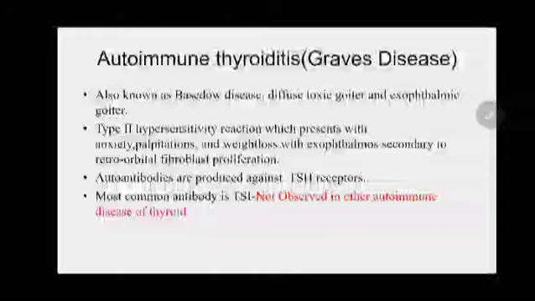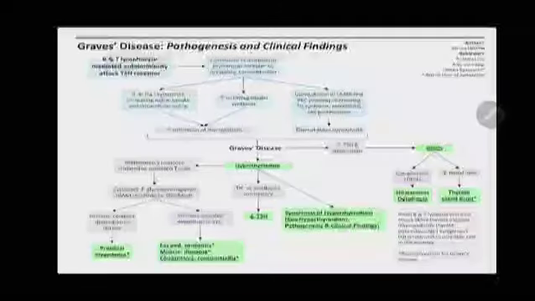So whenever thyroid stimulating immunoglobulins are produced, they stimulate the thyroid gland, and they also cause inflammatory responses in the skin as well as in the eye. Whenever there is an inflammatory response initiated by activated T cells, there will be increased glycosaminoglycans secreted by the fibroblasts, and there is immune complex deposition in the skin, which leads to pretibial myxedema, and even in the eye, leading to proptosis, diplopia and conjunctivitis.